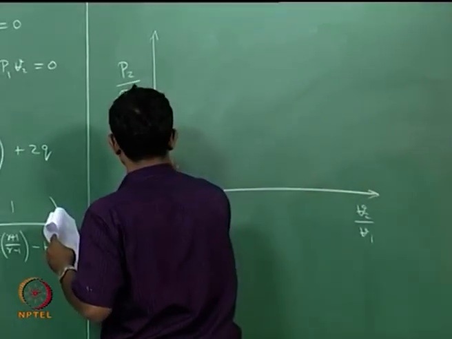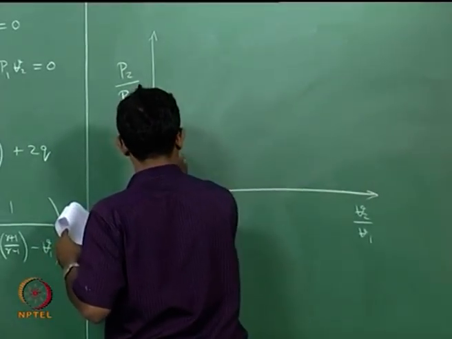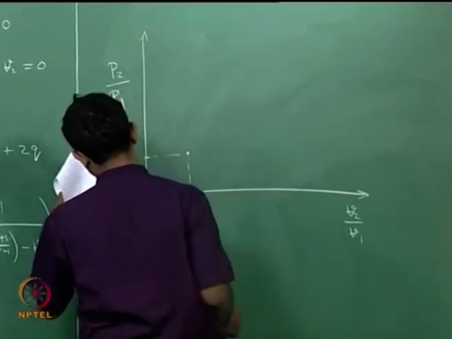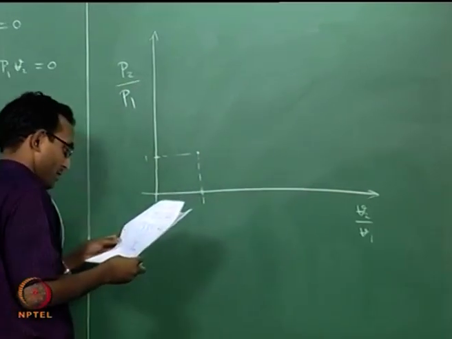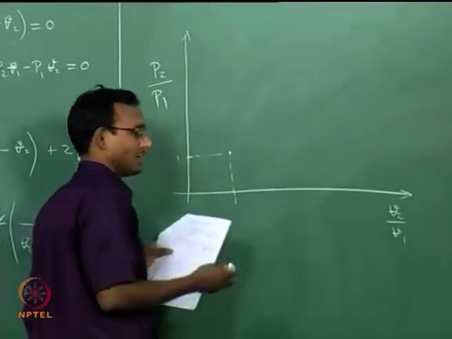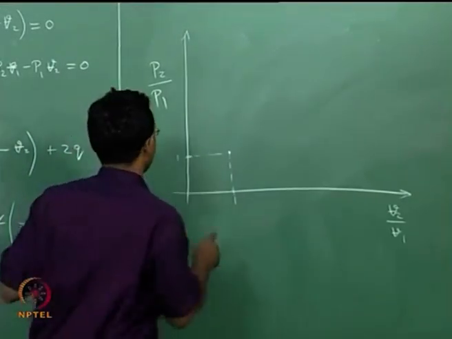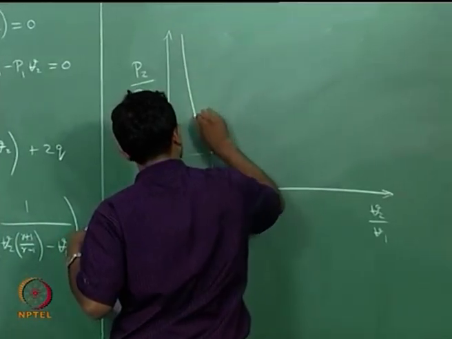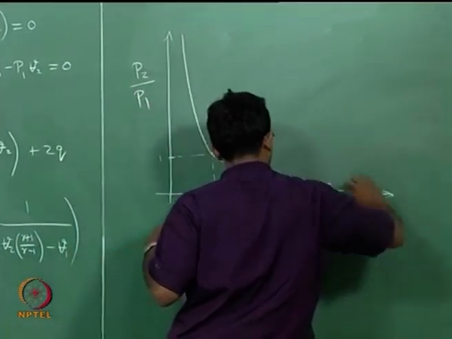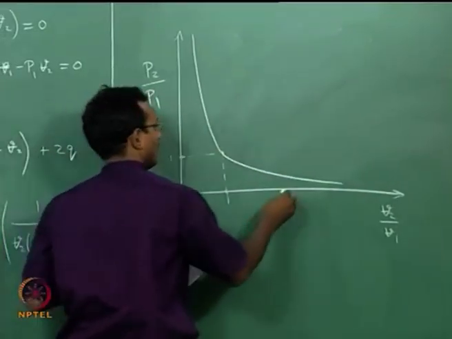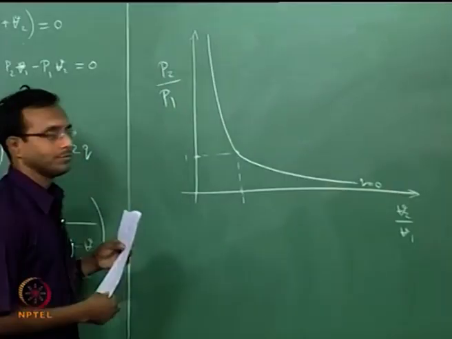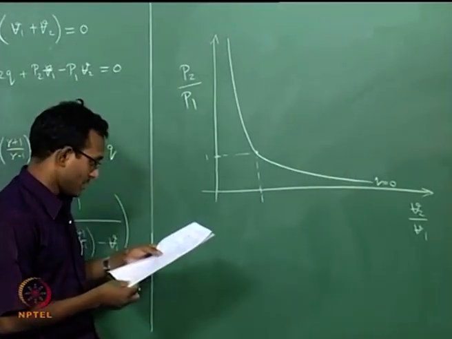Again, I am going to say 1 and 1 is some starting point. First, I will draw a curve for q equal to 0. I said it is a rectangular hyperbola with the axis tilted slightly. So it is going to look something like this. This is for q equal to 0, that is no heat added.